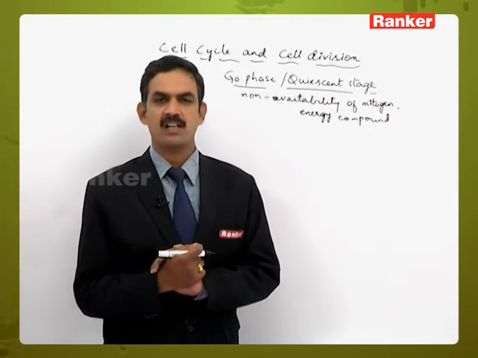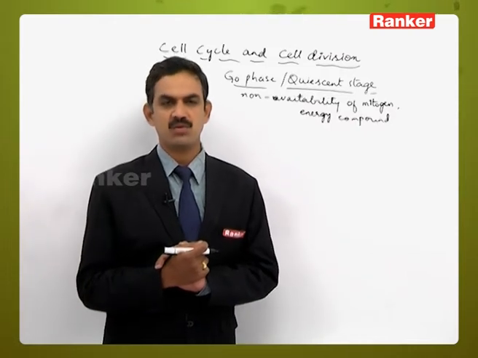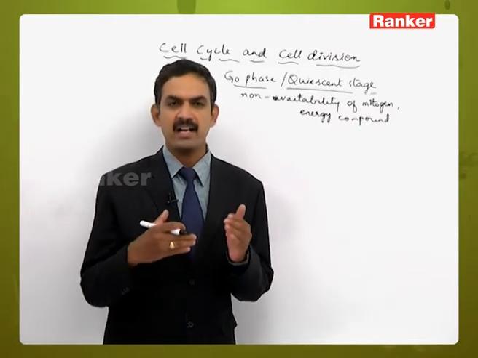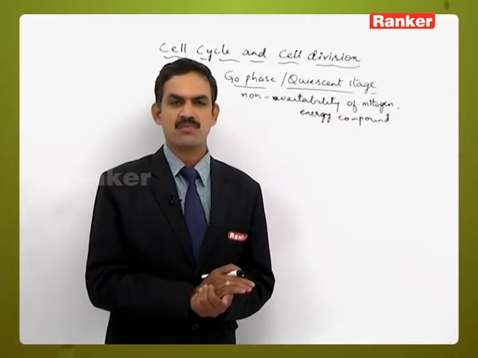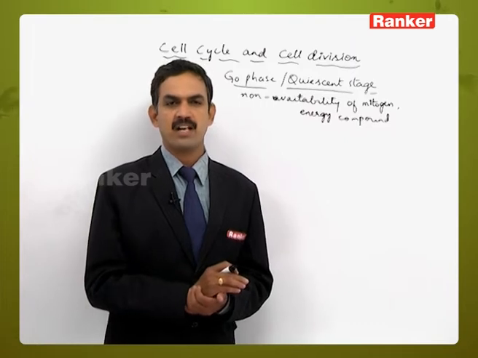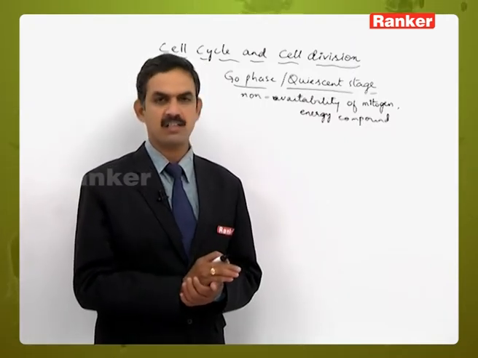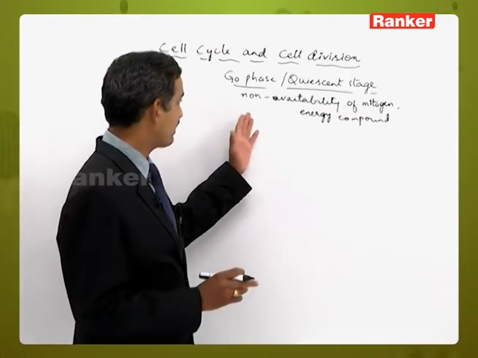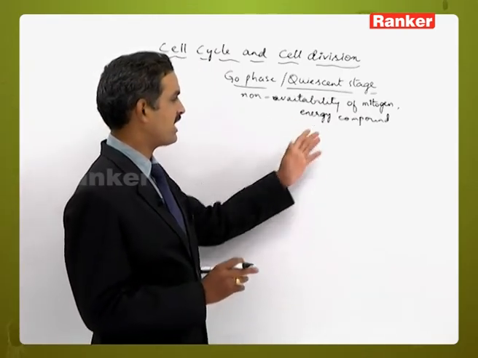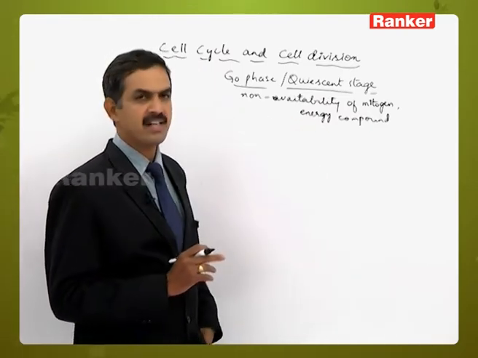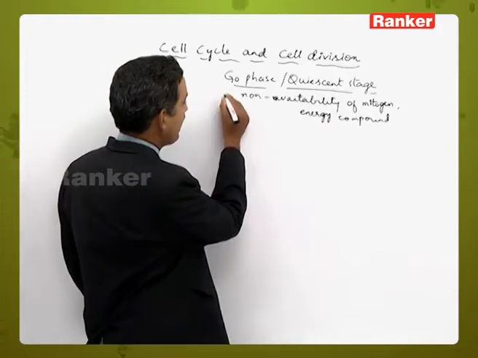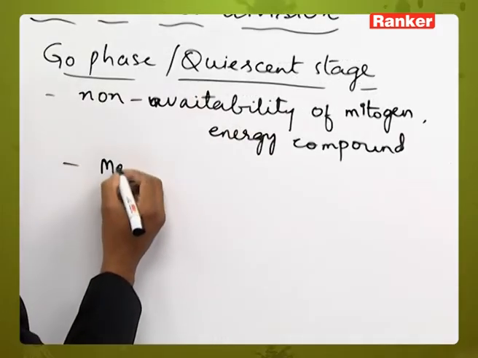The third possibility is that the cell may re-enter the cycle. So likewise different possibilities are there. Here, the non-availability of mitogen and the energy compounds is the reason the cell enters the quiescent stage. And here it is a metabolically active stage.